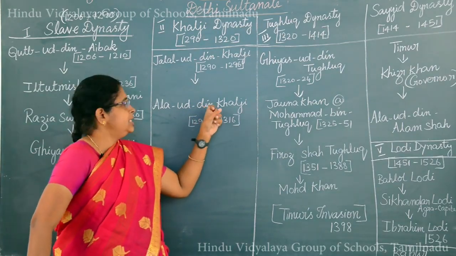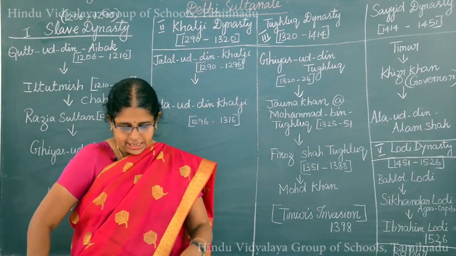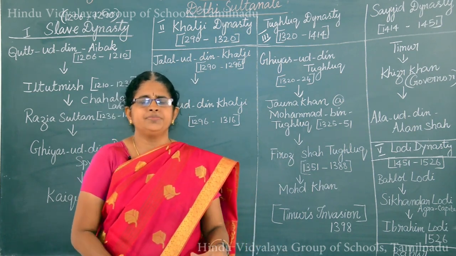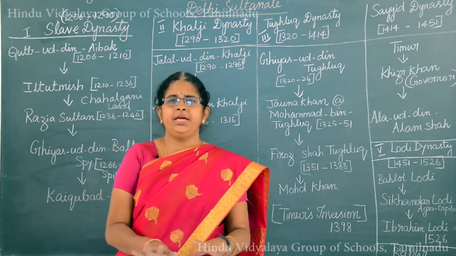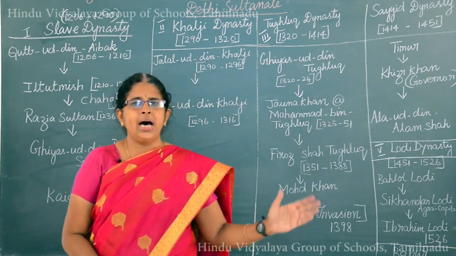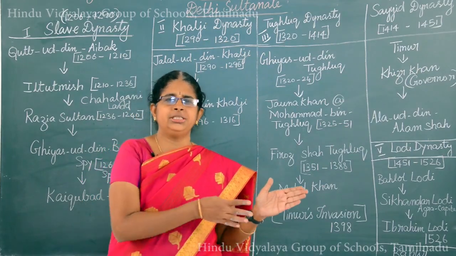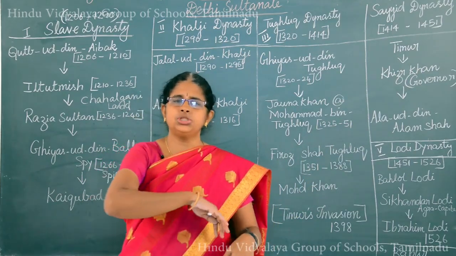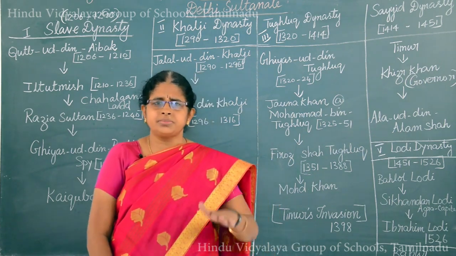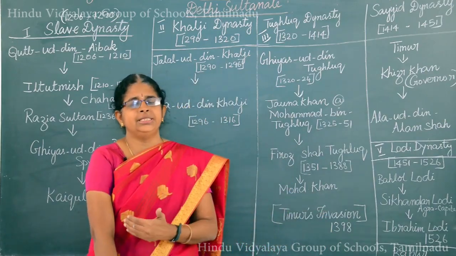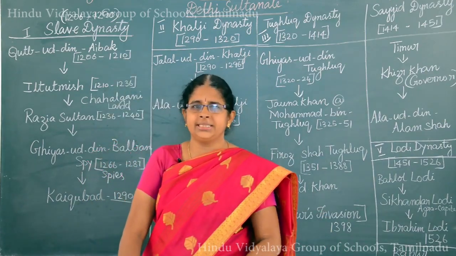So next we will see about this Alauddin Khalji. First, Alauddin Khalji wanted to consolidate the Delhi Sultanate empire. He wanted to extend his empire. He made the northern frontiers safe. First he concentrated on the Mongols, who were coming and attacking continuously. So he made the northern frontiers safe and secure for him, and afterwards he started to concentrate on the southern side.